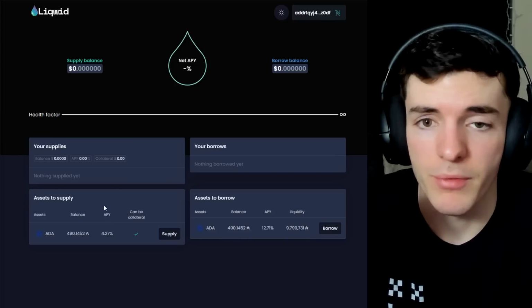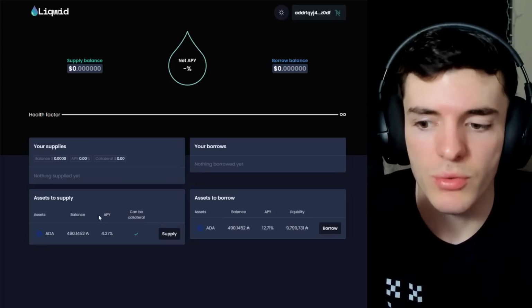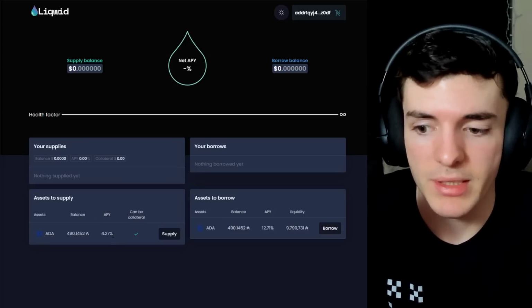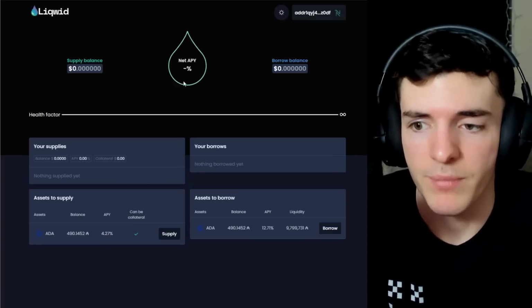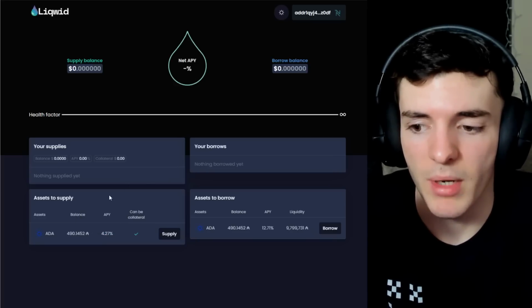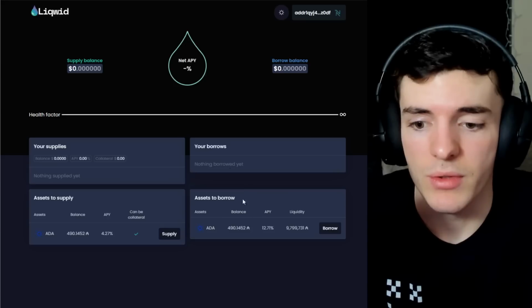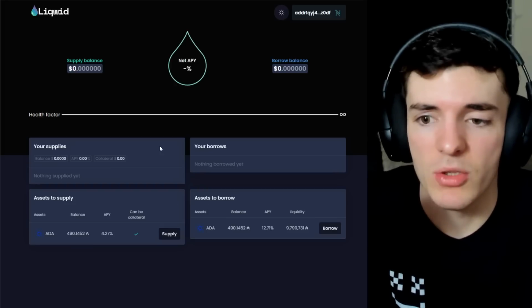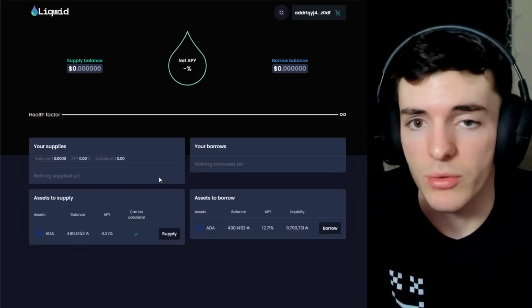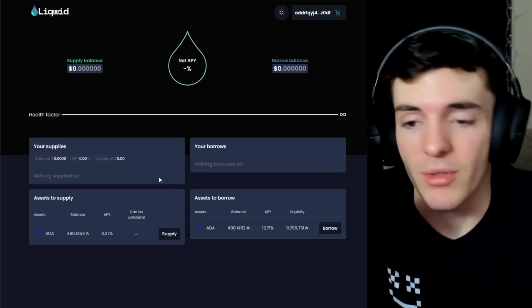I don't believe it will be the full effect, as market utilization also puts some of this ADA to borrowers, but you do get staking rewards plus APY, what is reported here, and this becomes your total APY. Your net APY will still be just the APY that you're getting from supplying or borrowing combined. It may go negative if you're supplying and borrowing, as you will have to return some assets, or the APY will be negative. But in short, the net APY here does not include staking rewards. So there are some pretty nice yields going on right now.